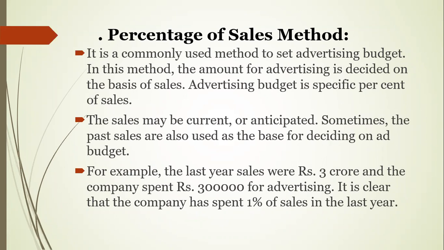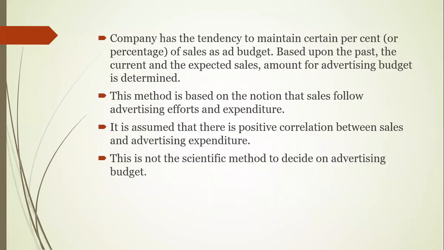So here you are deciding the budgeting percentage on the basis of sales, the last year's sales. The sales may be current or even anticipated. Sometimes past sales are also used as the base for deciding an ad budget. The company has the tendency to maintain a certain percent of sales and add the budget to it. We have seen in cost accounting that budget expenses are also included in the prices. So based upon the past, current and expected sales, the amount for the advertising budget is determined.